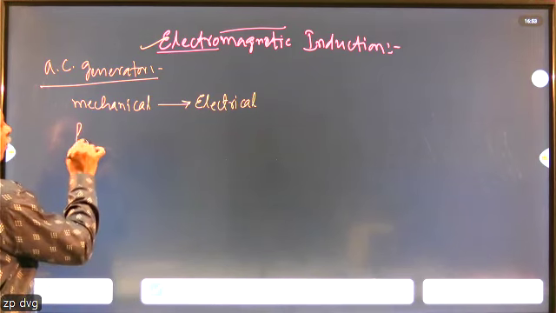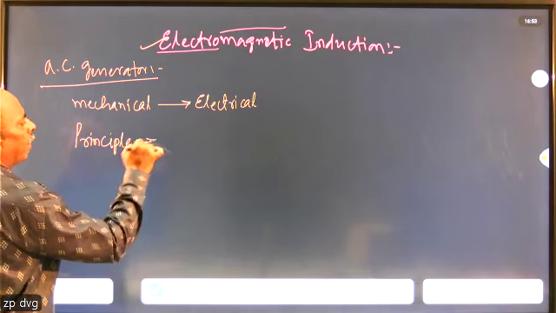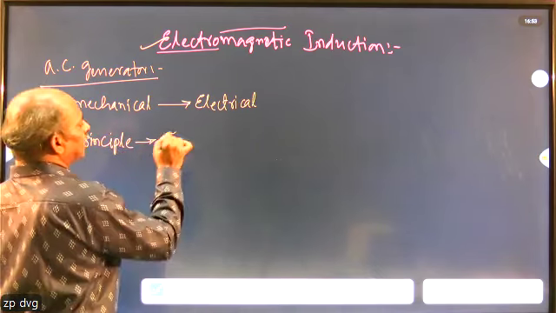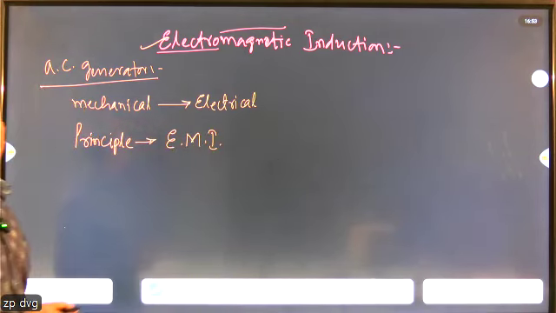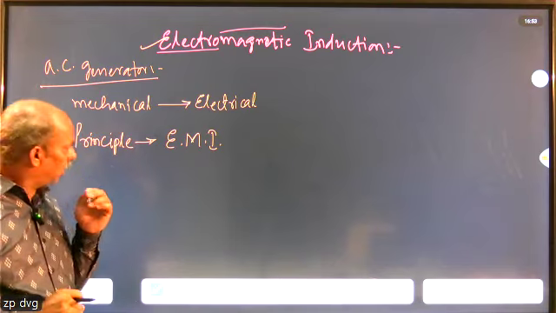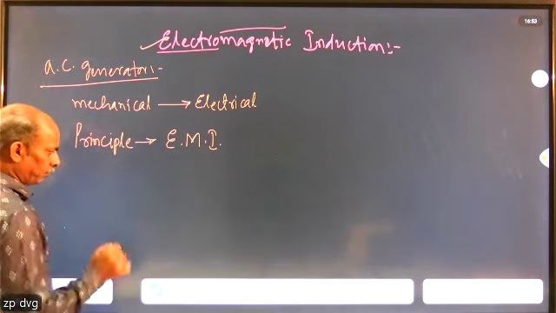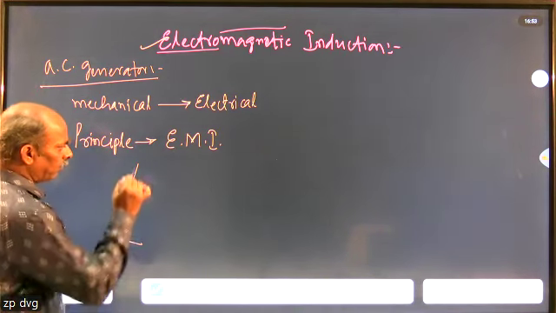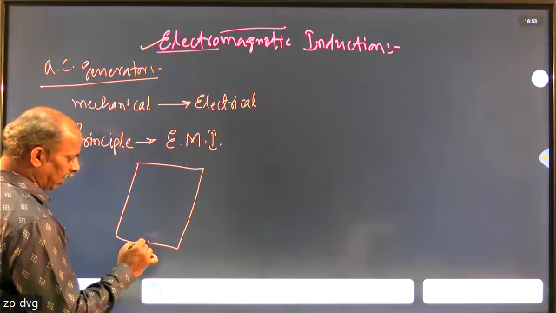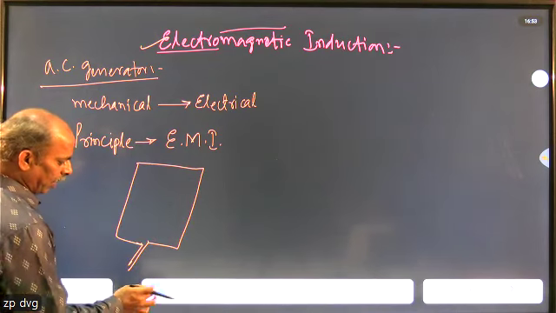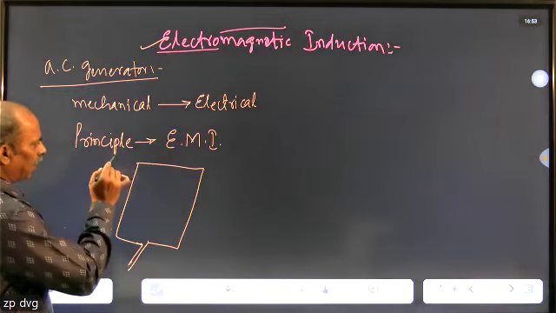And on what principle does it work? The principle of the AC generator is again, as the name of this chapter says, EMI, electromagnetic induction. So when I observe this AC generator, I'm going to roughly write the diagram. Here there exists a rectangular coil which is free to rotate about its axis in one particular plane, and it is present within a magnet or magnetic field.